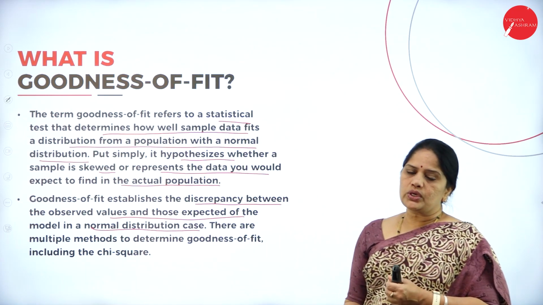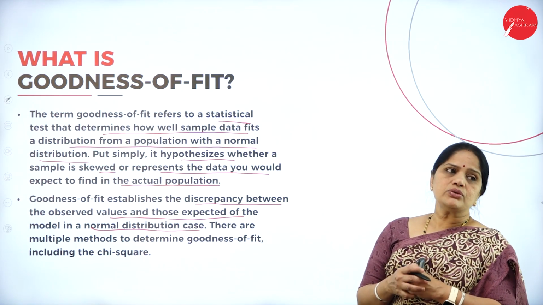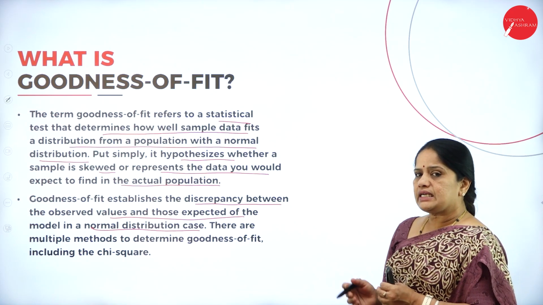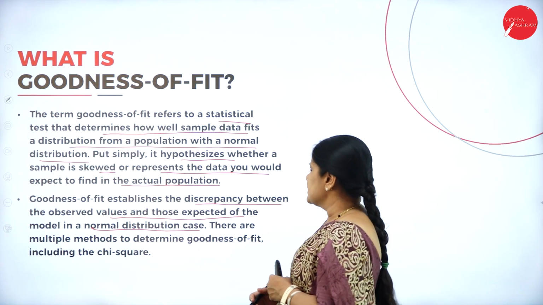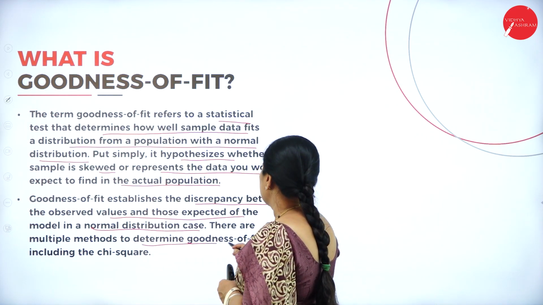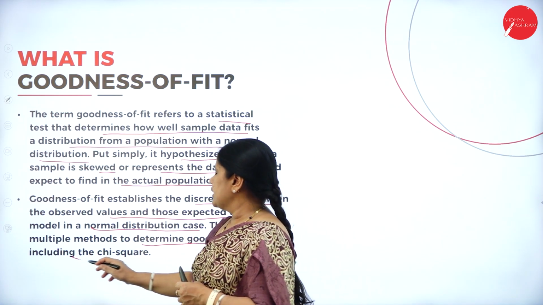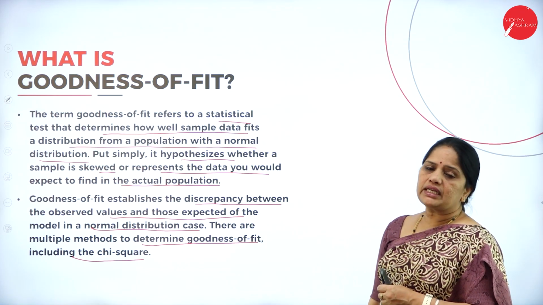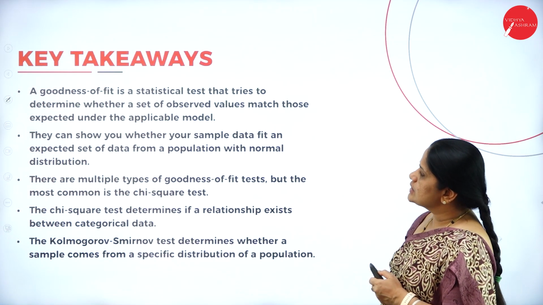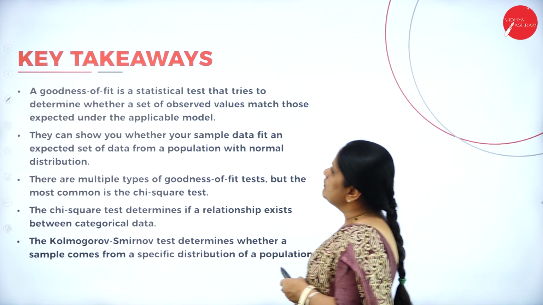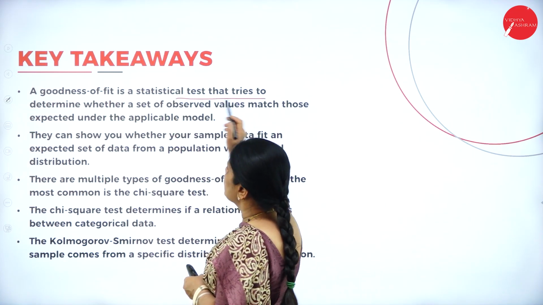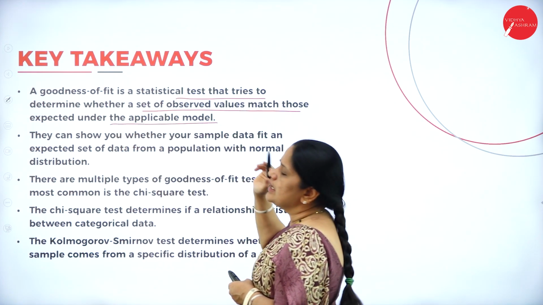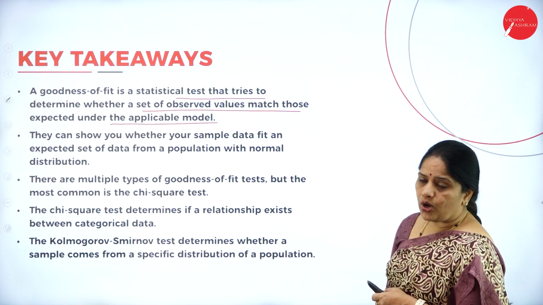So, with the help of the goodness of fit, we will be able to establish the differences between the observed frequencies and the expected frequencies. There are multiple methods to determine the goodness of fit, including the chi-square. So, the goodness of fit can be known with the help of the chi-square test. A goodness of fit is a statistical test that tries to determine whether the set of observed values match those expected under the applicable model.